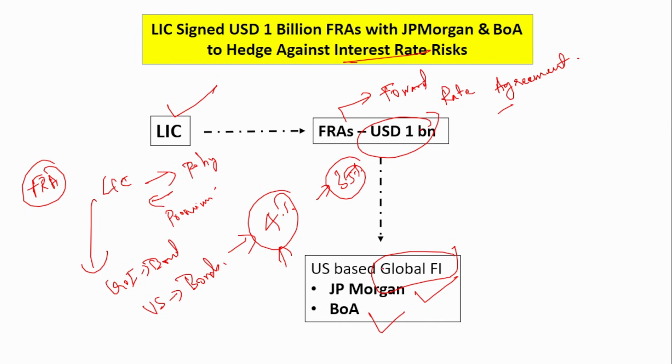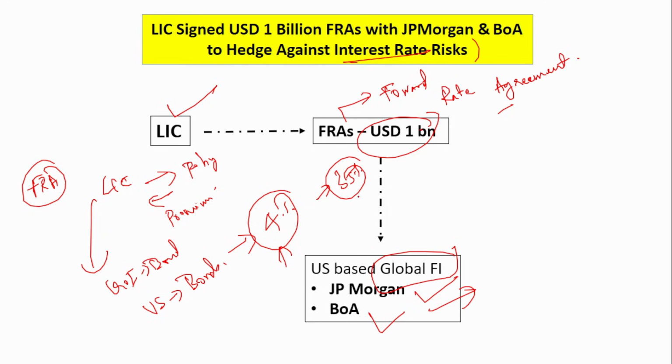So I'm telling it once again, LIC invests in the US bonds also. So they might be scared that in the future the interest rate might go down, we might get little returns compared to the present. So in order to reduce that interest rate risk, they sign forward rate agreement with the banks, and here the two parties are JP Morgan and the Bank of America. So here they provide a protection against this interest rate risk, okay.